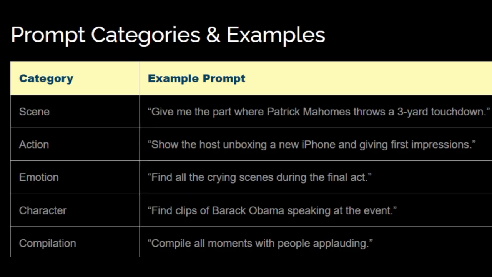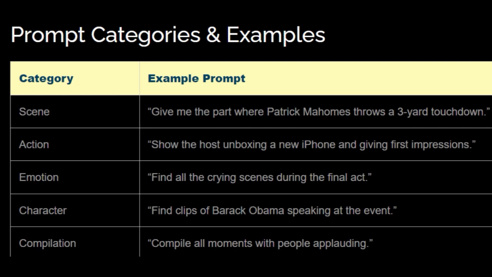So we have the first category, which is scene. And what is the prompt? You can ask it, give me the part where Patrick Mahomes throws a 3-yard touchdown. I hope I got the name right. Or is it Mahomes? I'm not really into sports.